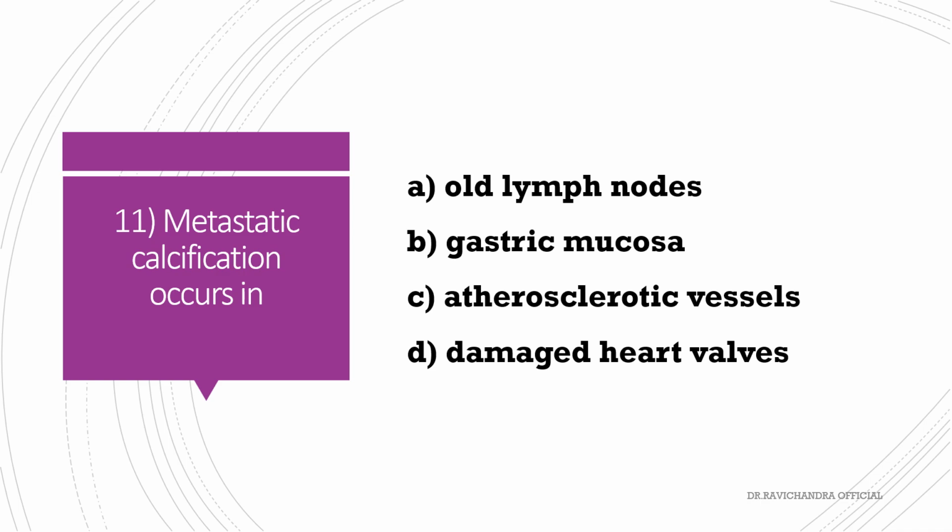Metastatic calcification occurs in old lymph nodes, gastric mucosa, atherosclerotic valves, damaged heart valves. Metastatic calcification is seen in gastric mucosa.